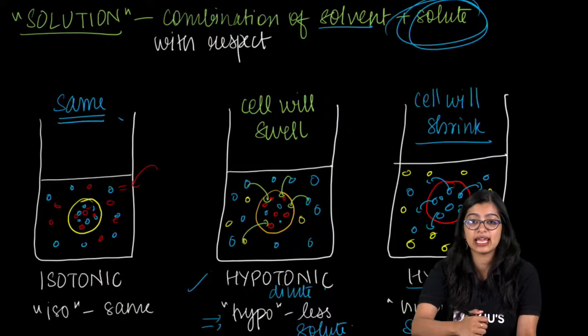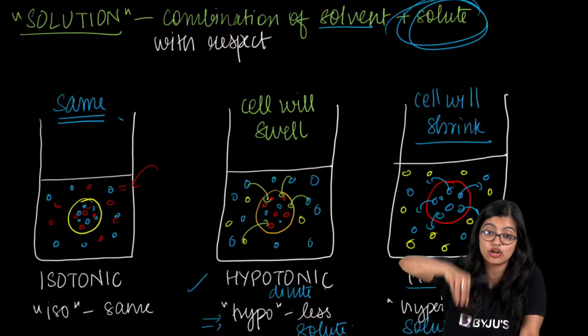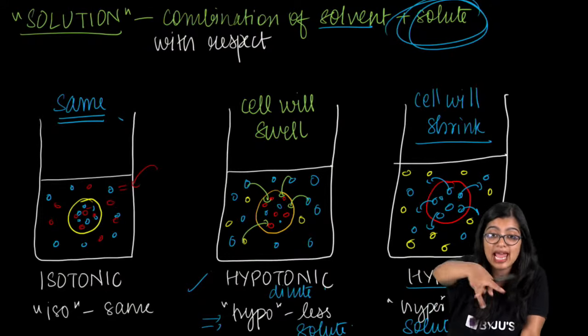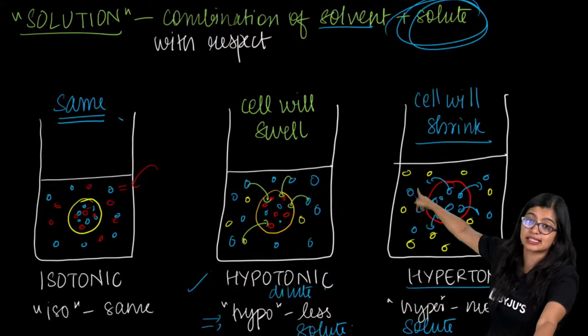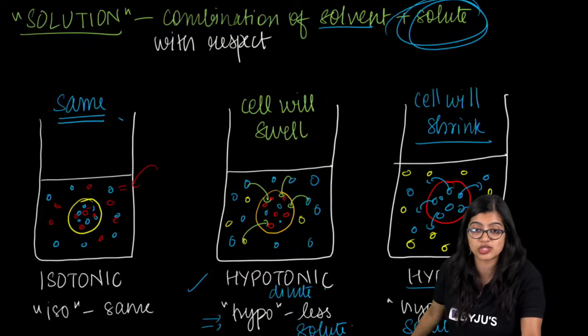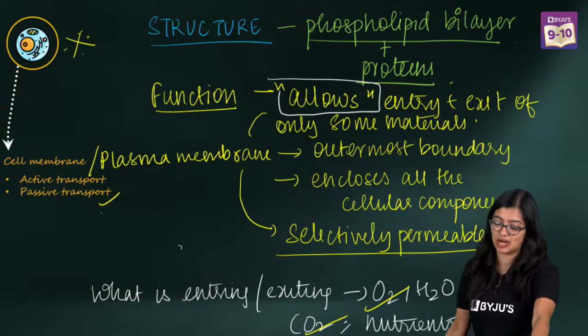Ma'am, can we say in hypotonic and hypertonic there is osmosis? If I put a cell or a substance inside, then osmosis will take place. All these processes, which are movements of water molecules, take place with the help of osmosis. Very good. So now we have looked at passive transport.